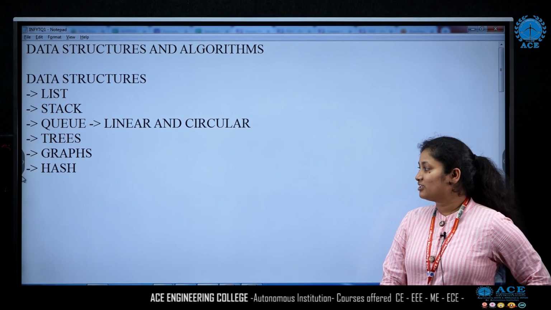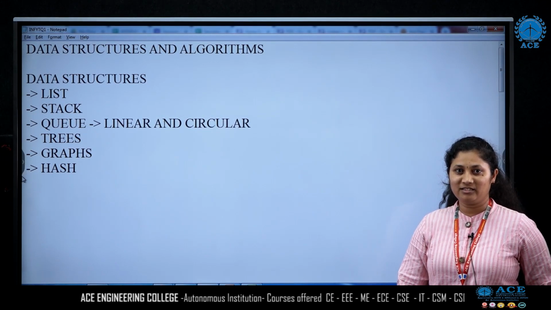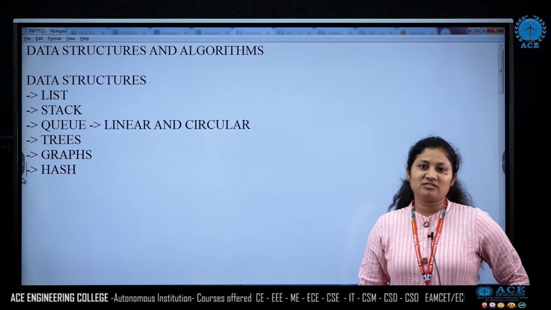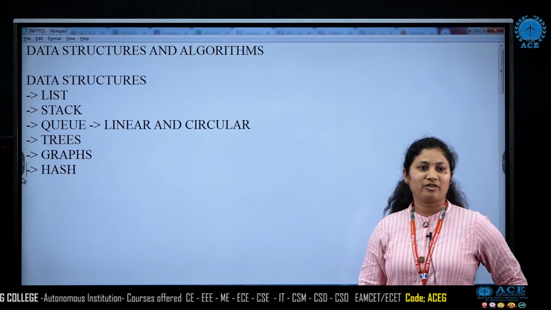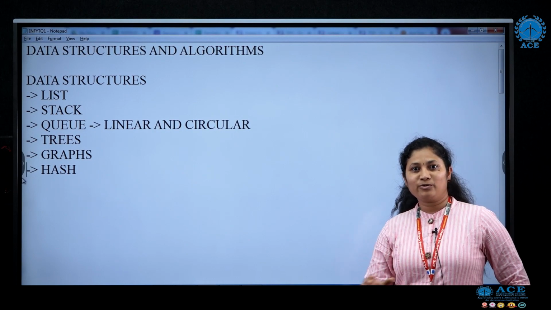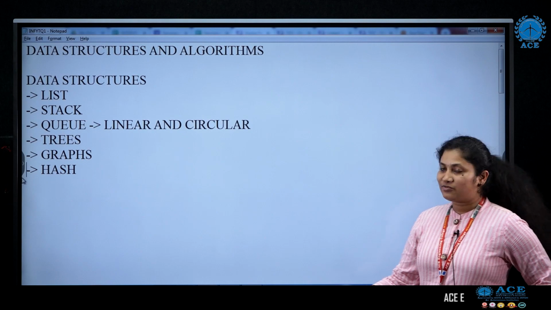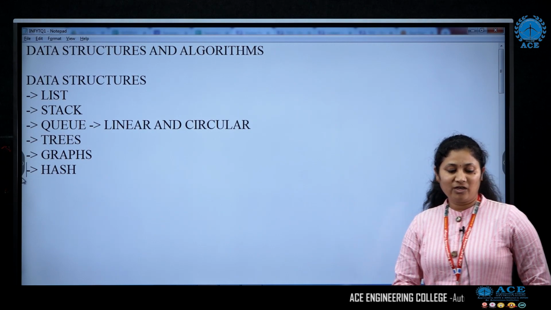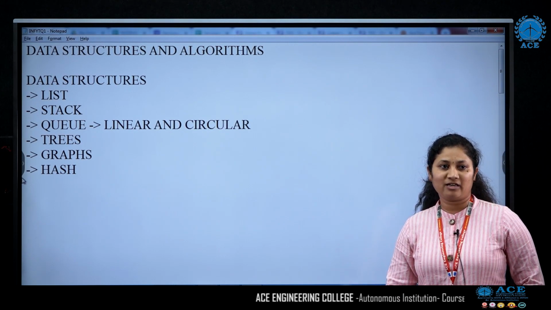So friends, a quick recap on nonlinear data structures, trees and graphs. As I told, we have traversals for displaying the content of the tree or graph, or nodes. Visiting every node has a data and we are going to display the data in a certain order. In trees we have pre-order, in-order and post-order. Now the point is whether for searching also we need to traverse the graph or tree.